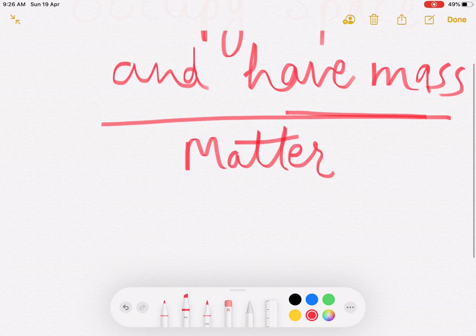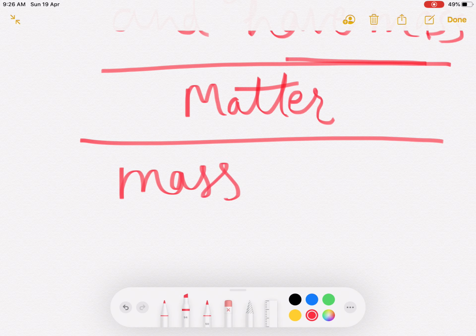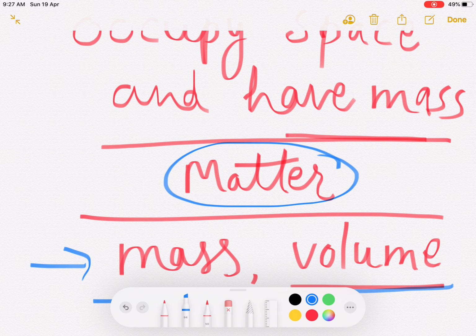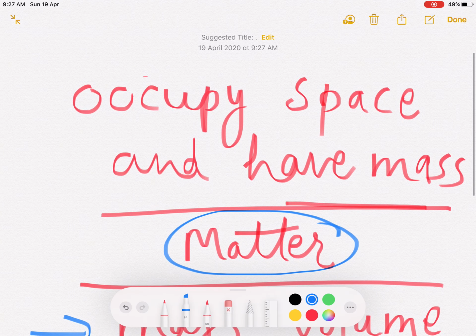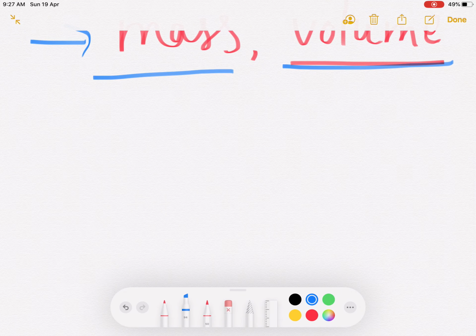Got it? After that, you can also say it has both mass and volume, because whatever occupies space will have volume. So that which has mass and volume, both, that is called matter. Got it? But since early times, Indian philosophers classified matter in the form of 5 basic elements.